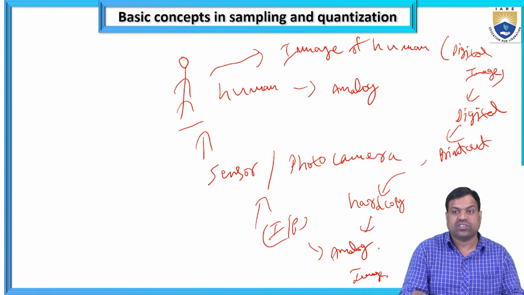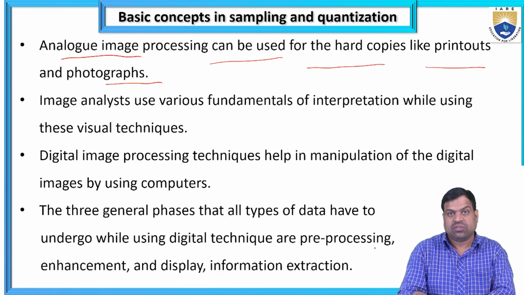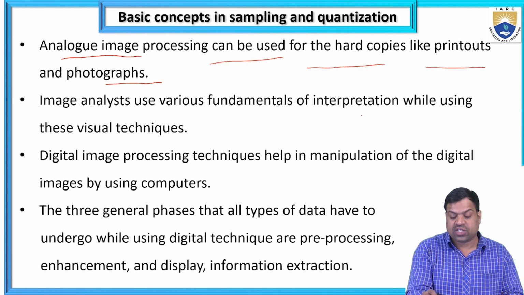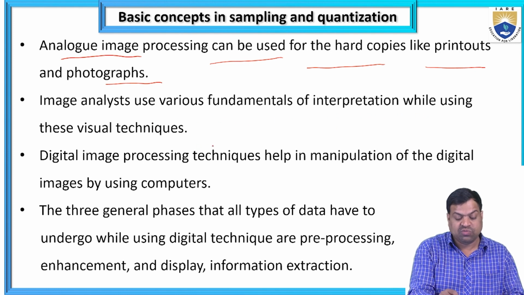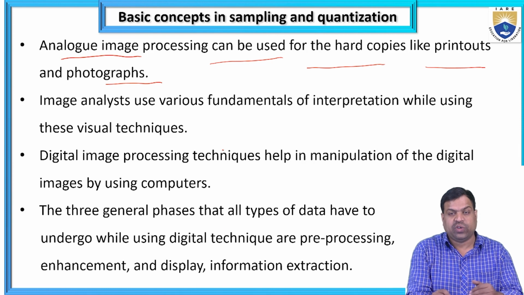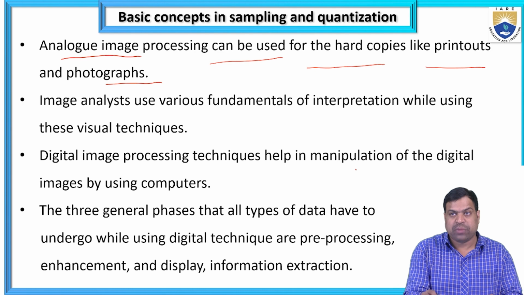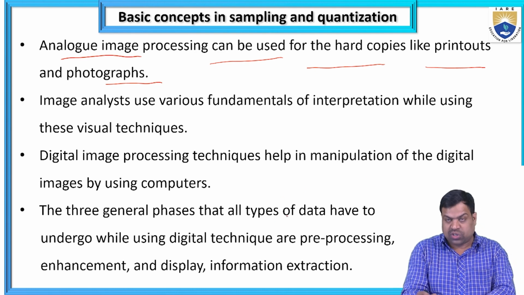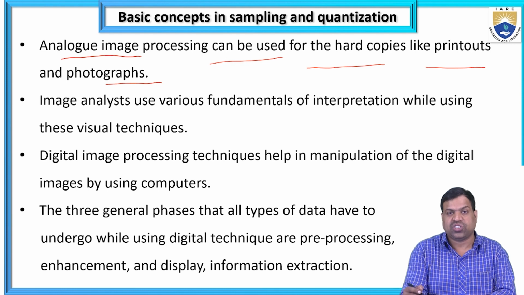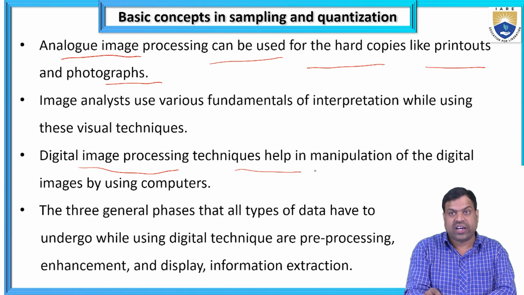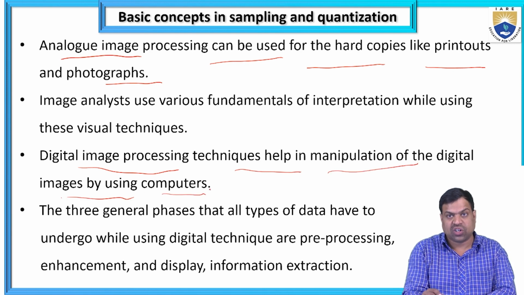This hard copy I am calling an analog image. Image analysis uses various fundamentals of interpretation while using these visual techniques. The digital image processing techniques help in manipulation of digital images by using computers. Without computers we can't do anything, analog to digital or digital to analog.